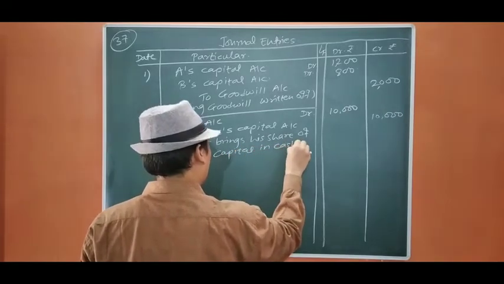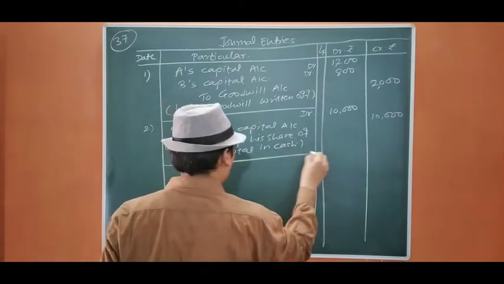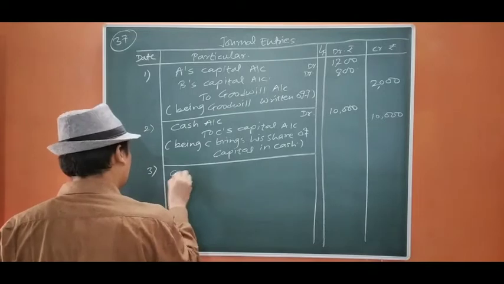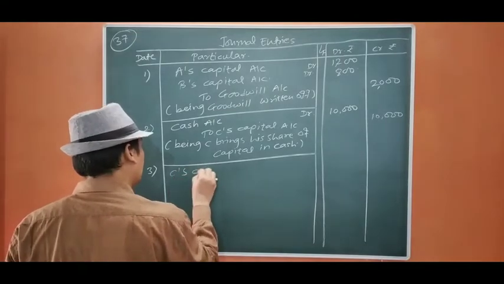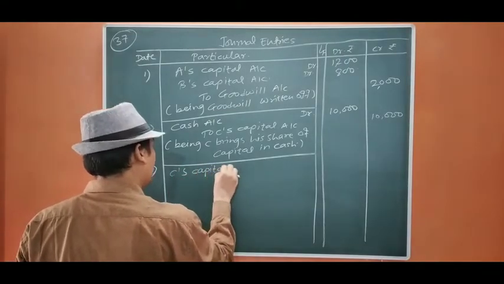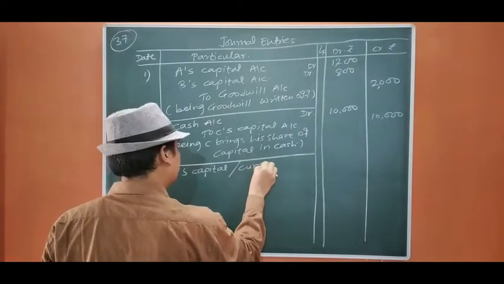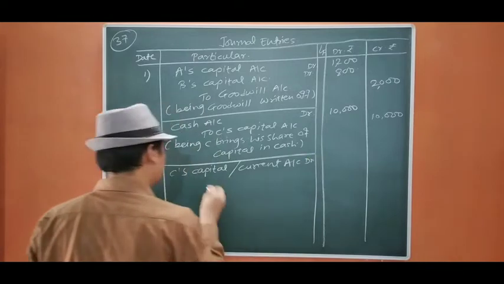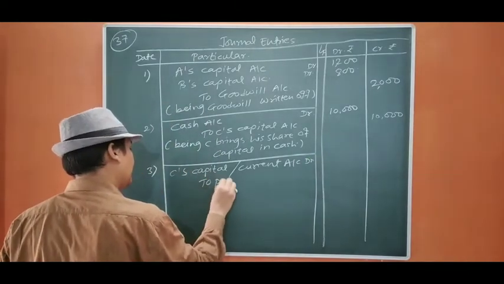Okay, now as you know, he is not able to bring his amount of PFG in cash, so we are going to take from his capital or current account. So C's capital or current account debit to premium for goodwill account.